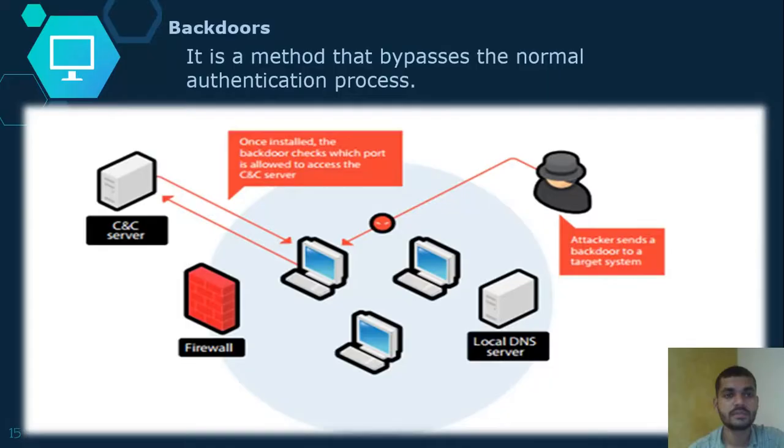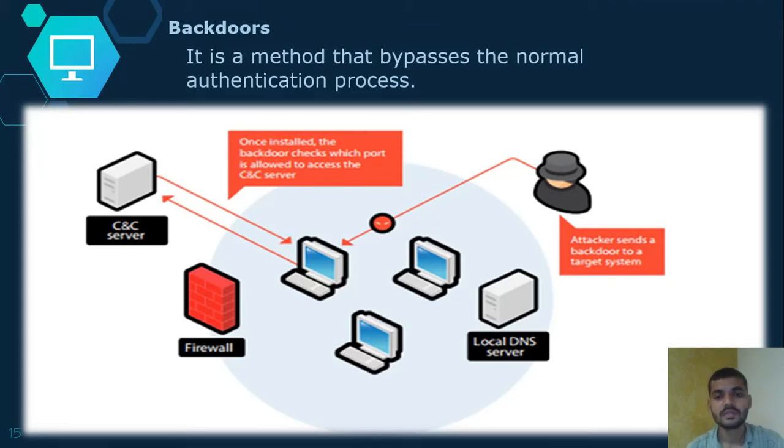Next is backdoors. A backdoor is a method that bypasses the normal authentication process. Backdoors may be authorized or unauthorized. How?